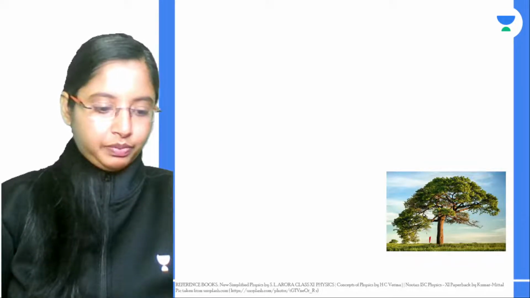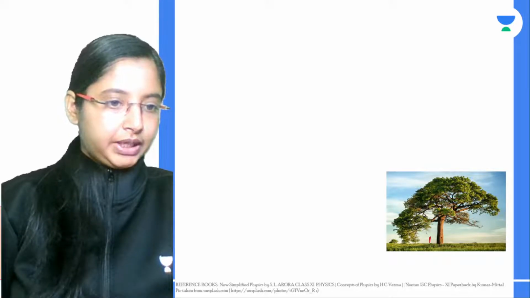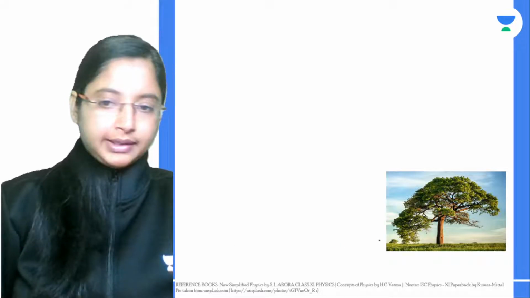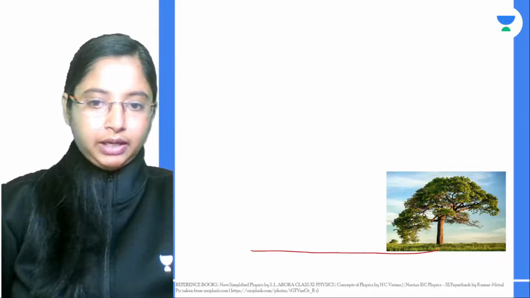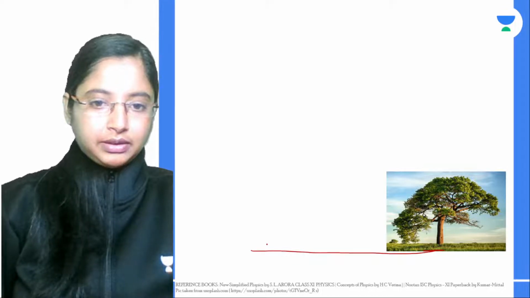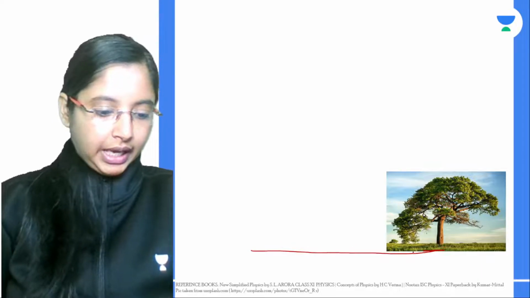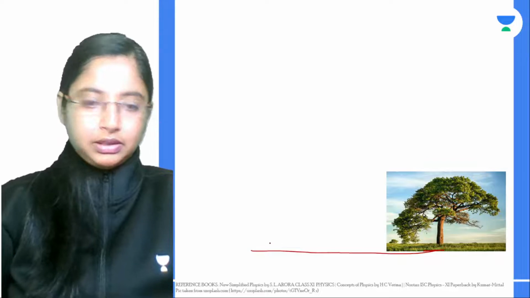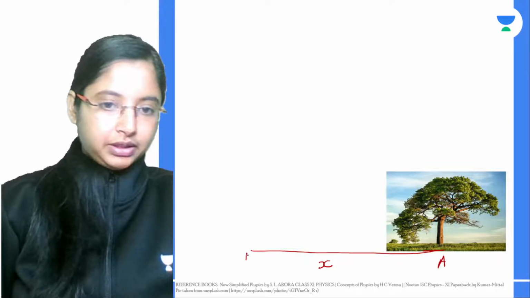Now if I want to measure the tree, we have to make use of trigonometry. What we are going to do is walk a certain distance away from the tree. This distance can be measured, right? We can actually measure this distance. That's right, Akshay, that's correct. Let's say this distance is x. Let this be A, and from the point that we are measuring, let this be P.